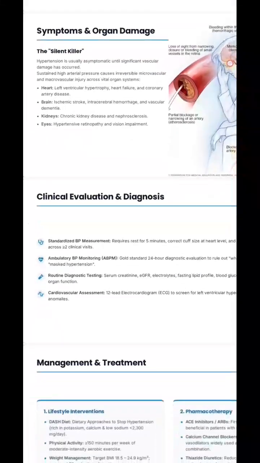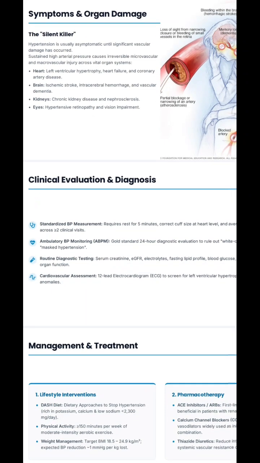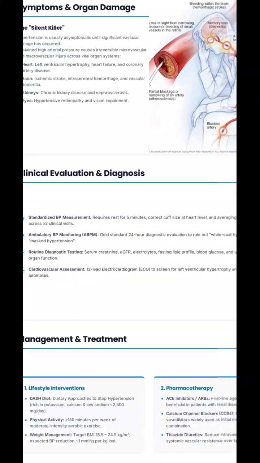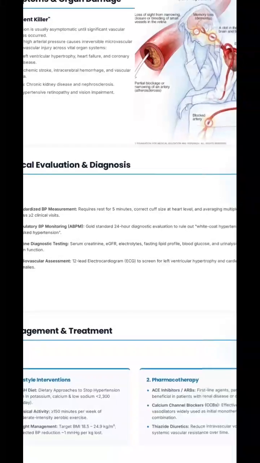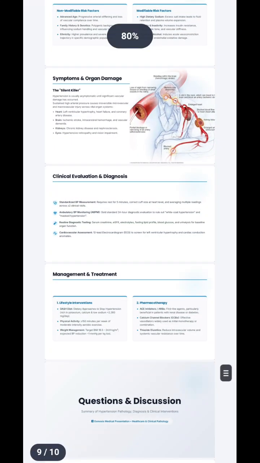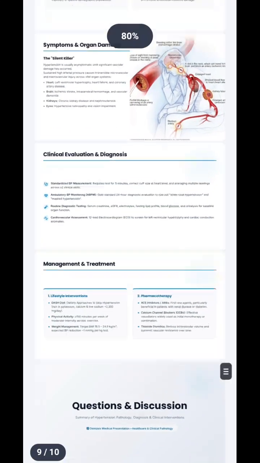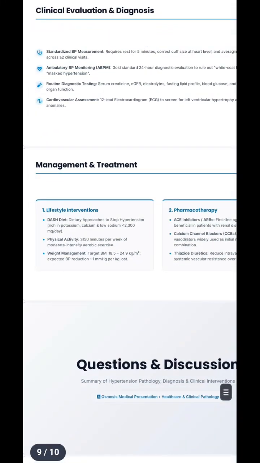When we talk about clinical evaluation and diagnosis, standard BP measurement requires rest for 5 minutes, correct cuff size at heart level, and averaging. When we talk about management and treatment, the first thing is lifestyle intervention: the dietary approach to stop hypertension. That means rich in potassium, calcium, and low in sodium.